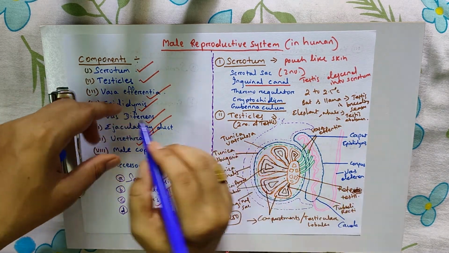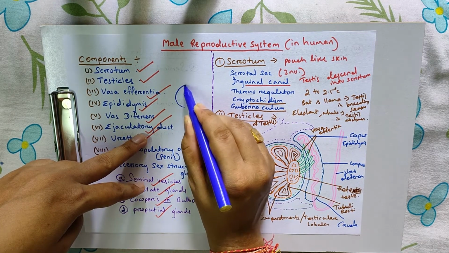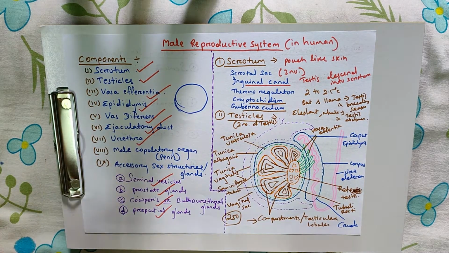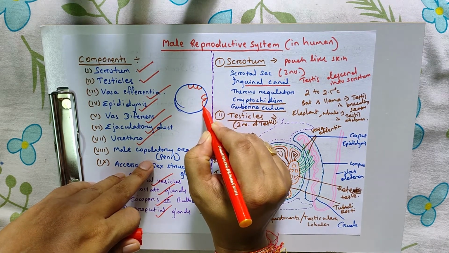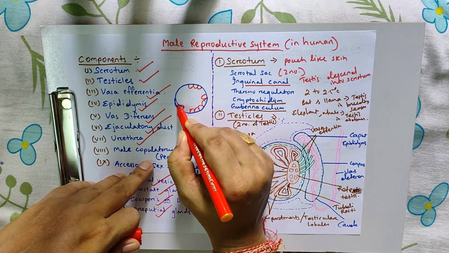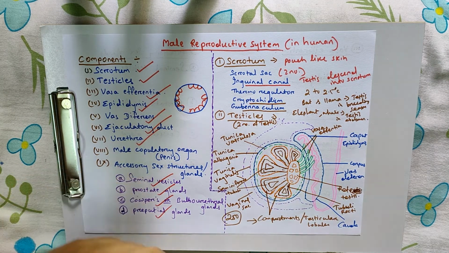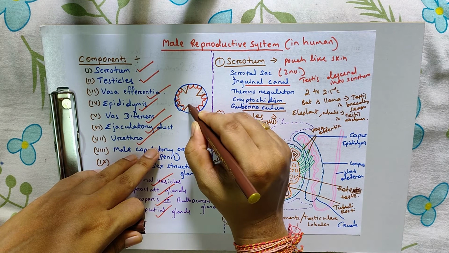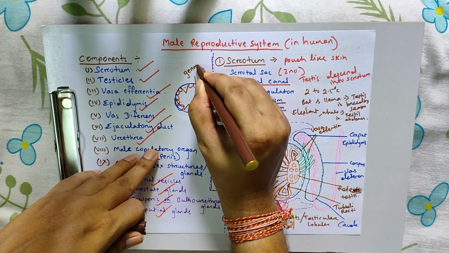If we take the seminiferous tubule, suppose this one is the seminiferous tubule. This is the germinal epithelium, and this one is the Sertoli cells.